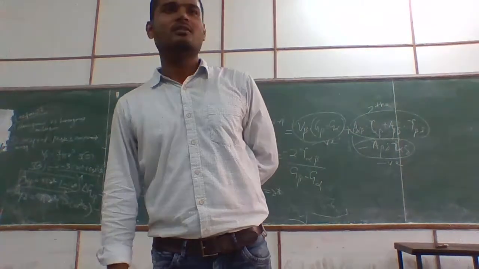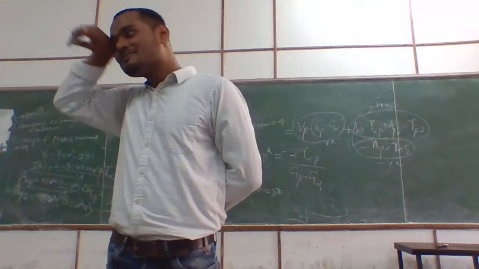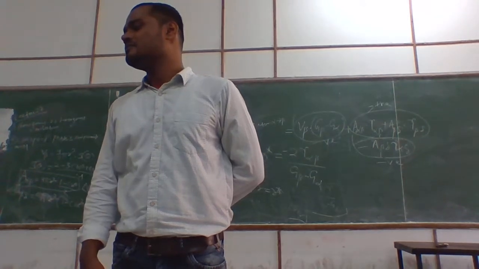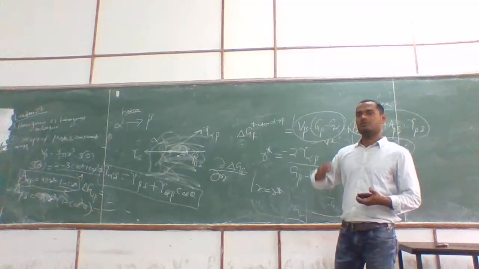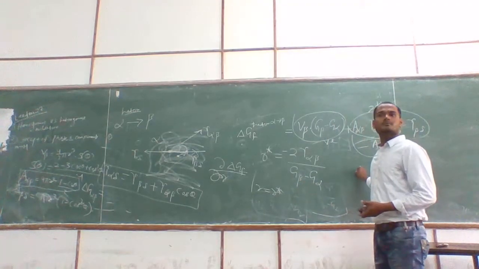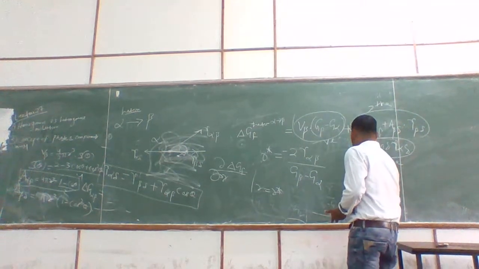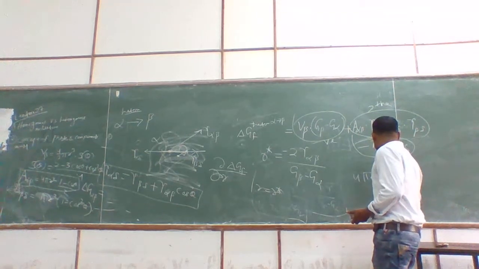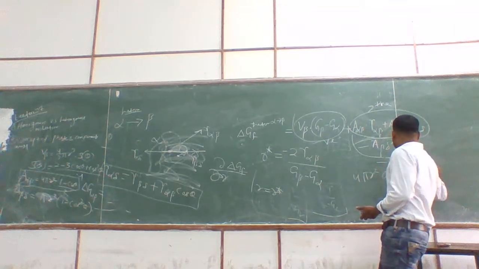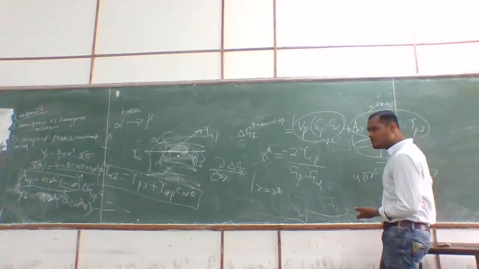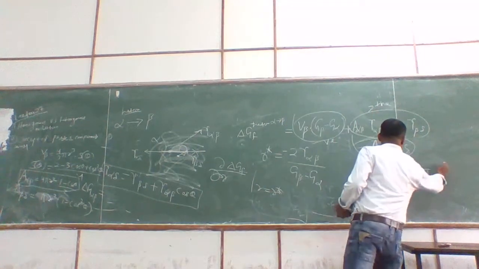How will it come? It will be 4 pi r square (GS minus GL) plus 8 pi r gamma.